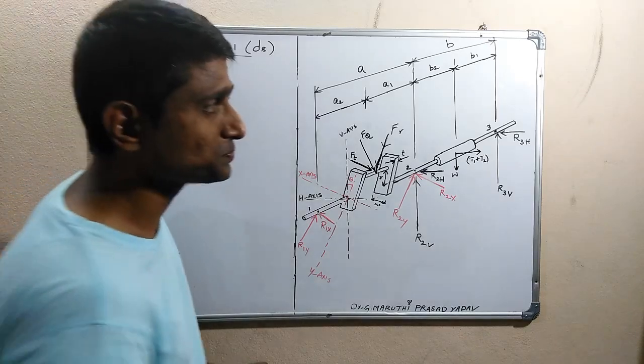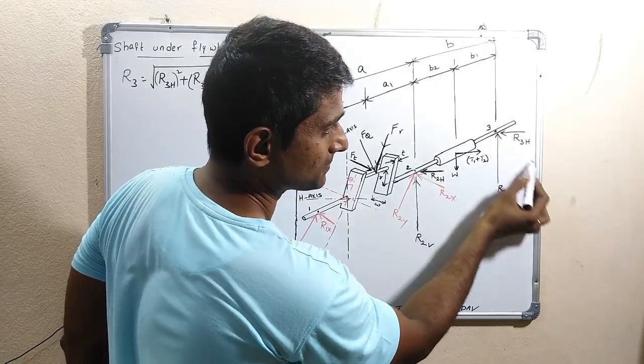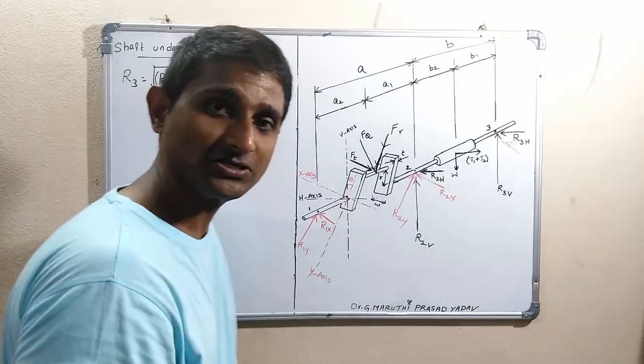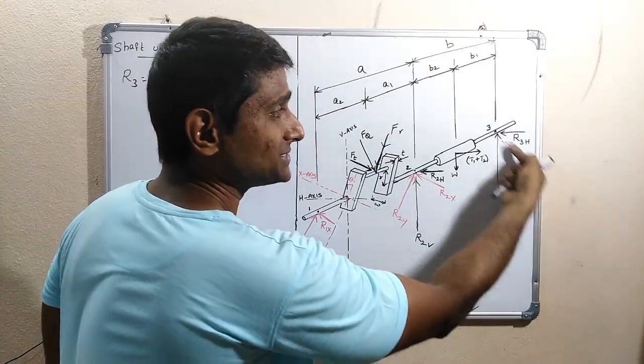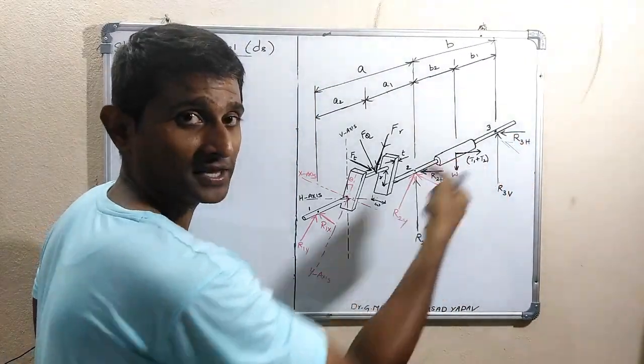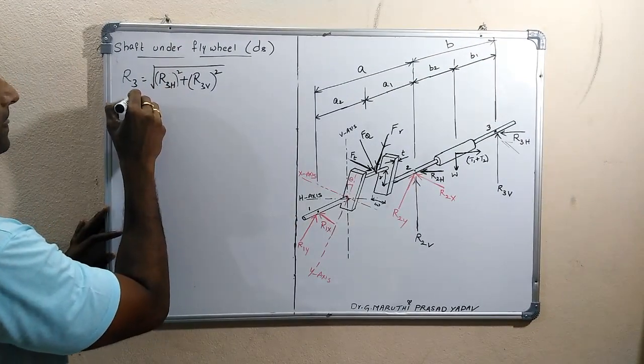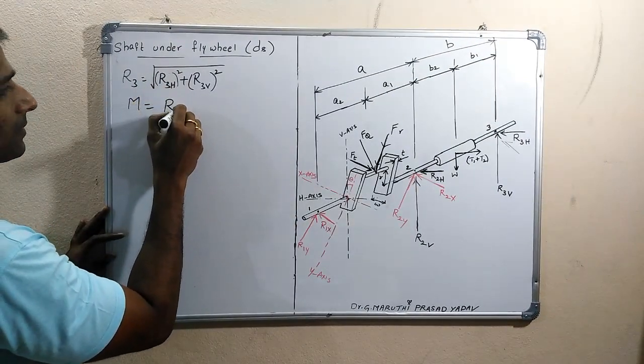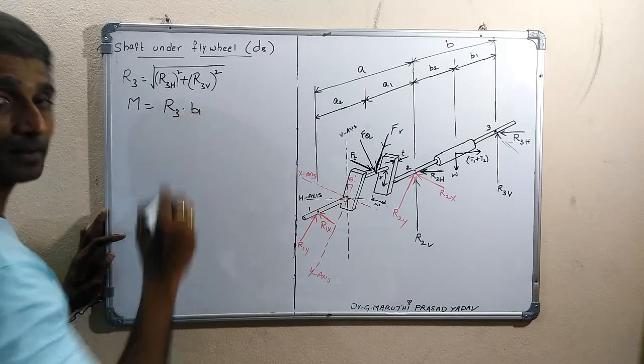So bending moment is equal to that resultant force into the distance from here, D1.